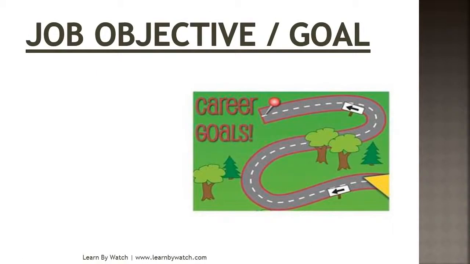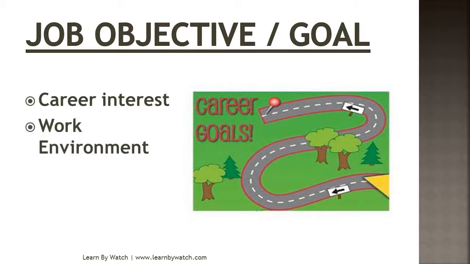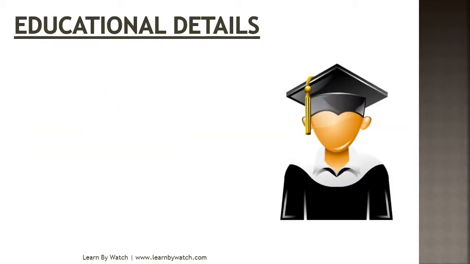Next is job objective or goal. The second point you have to cover in your resume is the job objective. I'll tell you which points you should keep in mind while writing your job objective or goal. Career interest: in your job objective, please mention your career interest, in which career you are interested. Work environment, in which environment you want to work, and organization, in which organization you want to work. So cover these 3 points in your job objective.